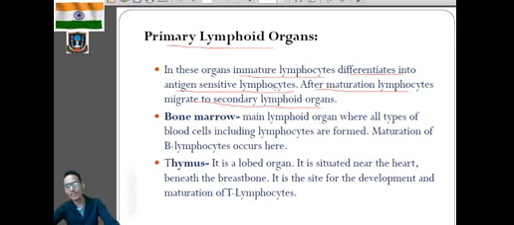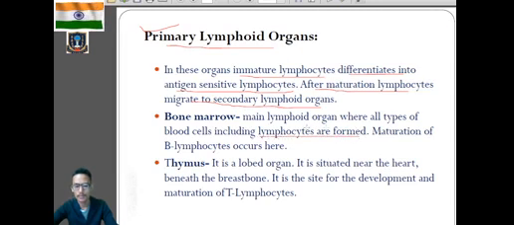Clear? So we can say that in the primary lymphoid organ, there is formation of immature lymphocytes, and maturation also occurs in the primary lymphoid organs, but after maturation they will move into the secondary lymphoid organ. So what are the primary lymphoid organs? It's mainly the bone marrow and the thymus. In the bone marrow, you can see over here,